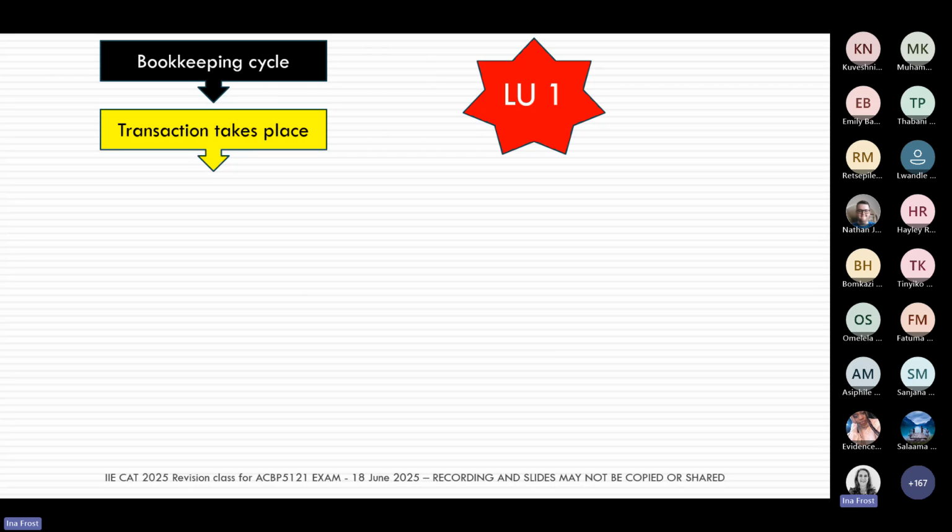So let's look now. Learning units 1 through to 6, as I said, really make up a unit. And they're all built around our all-important bookkeeping cycle.